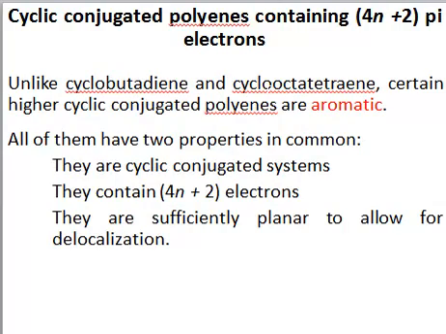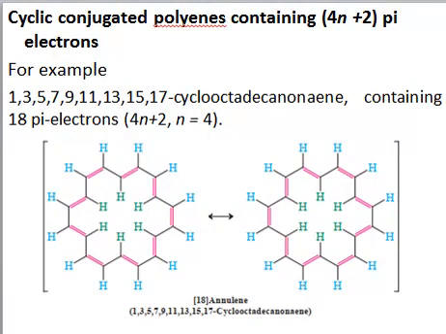Now we have systems which fulfill the conditions: they are cyclic conjugated systems, they contain 4n plus 2 pi electrons, and they are planar to allow the delocalization. So let's consider an example. Here we have an example of 1,3,5,7,9,11,13,15,17-cyclooctadecanonaene.